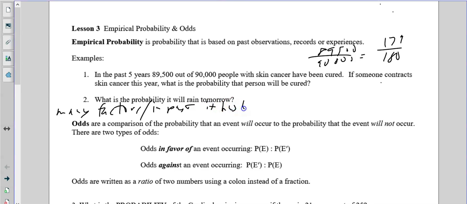In the past, it has rained, that's an R, 150 out of 160 days like tomorrow, based on what we think tomorrow is going to be like. So, that's 150 over 160, or if you reduce it, just 15 out of 16. So, based on the previous 160 days, there's a 15 out of 16 chance that it's going to rain tomorrow. But again, we're basing that on the past.